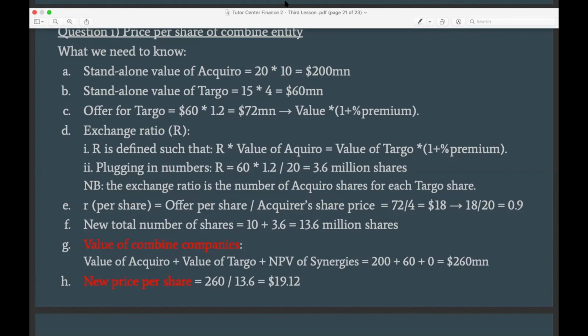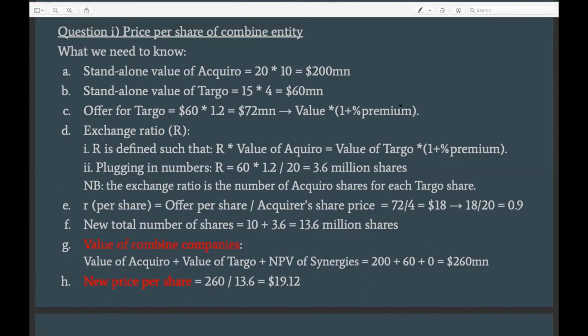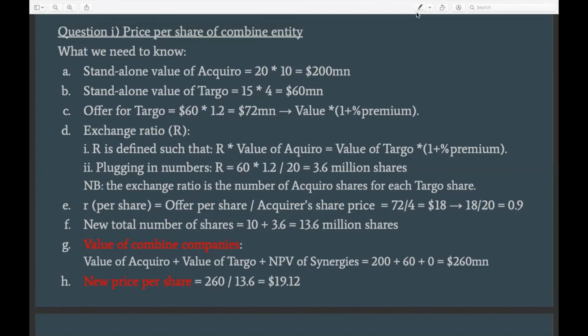Does anyone have a guess on why this is the case? I'll give it just 1 minute and see if someone would come up with a suggestion why the share price went down. Okay, let's proceed. Too bad, everyone. Okay, let's see.